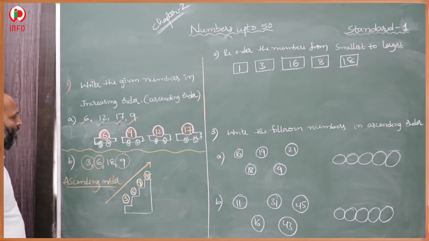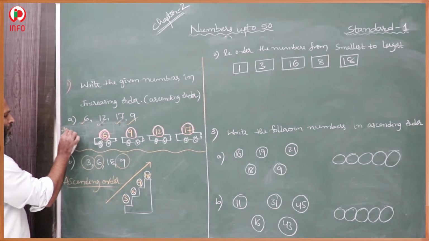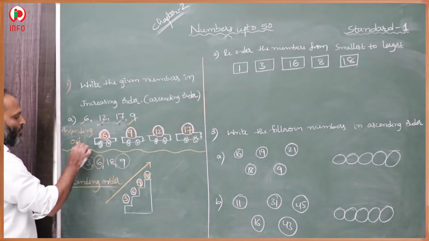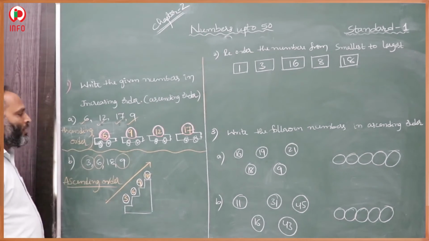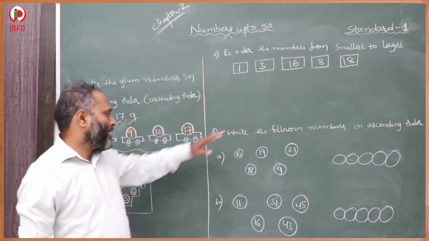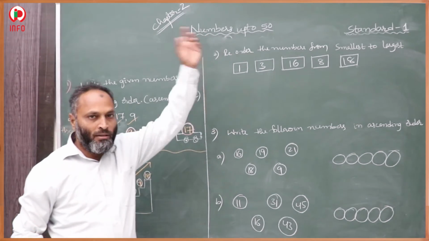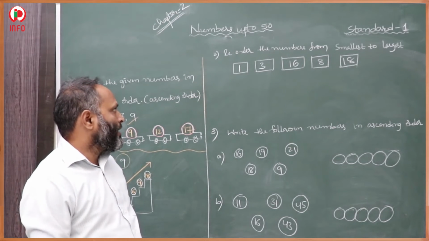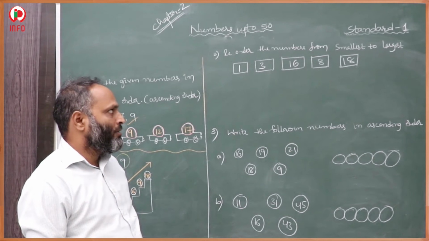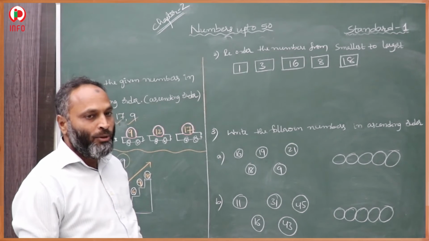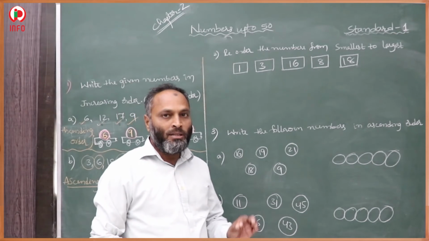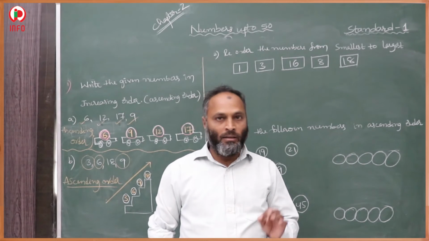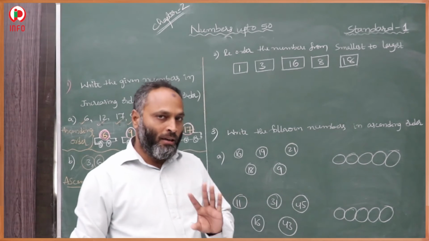Here also ascending order. Ascending order means increasing order. In the next question, reorder the numbers from smallest to largest. Smallest to largest, he is asking. It is also the same question: ascending order, smallest to largest.